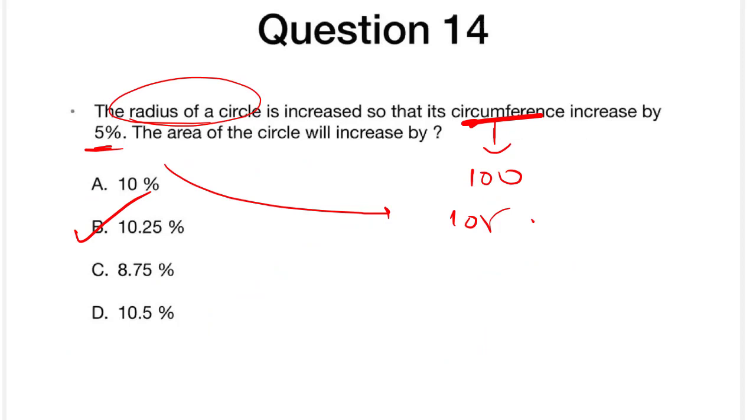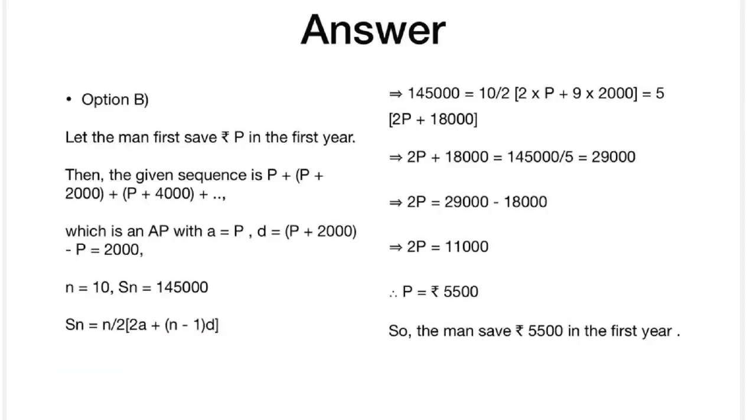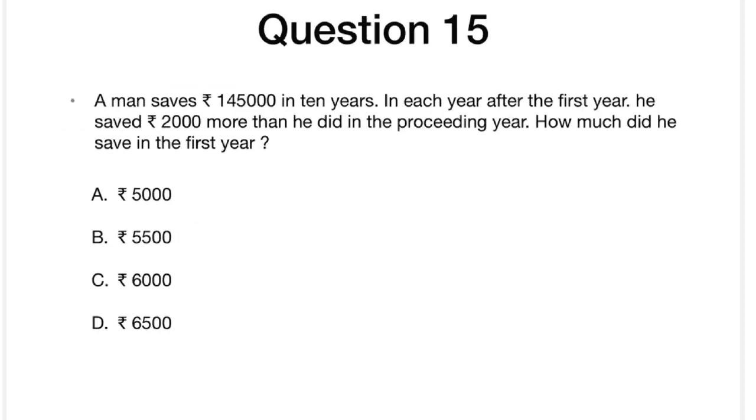So let us go ahead to the last question for today's discussion. A man saves 1,45,000 in 10 years. In each year after the first year, he saved 2,000 more than he did in the preceding year.